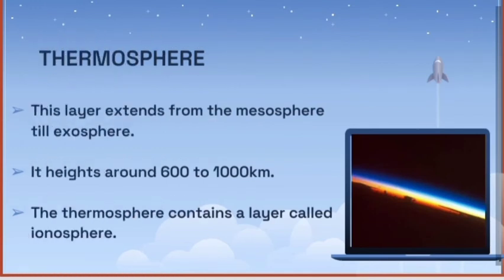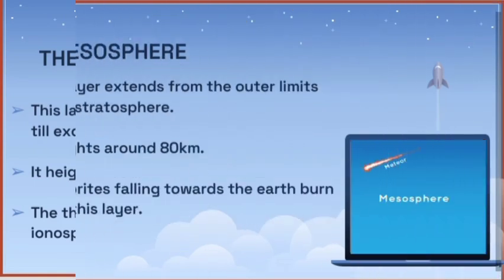And then next is thermosphere. It is also called the ionosphere, where we get the radio signals and the communication signals are available. In this, a light show is also available. We can see the picture. From this picture we'll get it. It is from 600 to 1000 kilometers from the earth's surface.